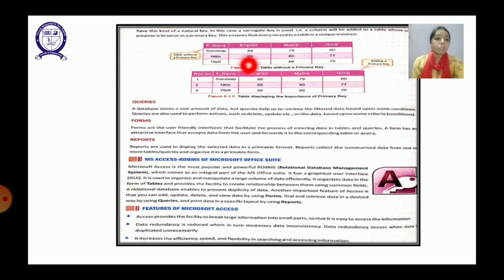Now, if we talk about field, so you can see here field name, father's name, English, maths, Hindi. These are the columns, column headings. These are known as the fields, and where the record of first student, second student, and the third student is written, this is known as a record. So records are the rows and columns are the headings, or you can say fields. And then we have the values. Value item is any particular item. It can be the marks of the students, it can be the roll number of the student, or it can be the father name of the student.